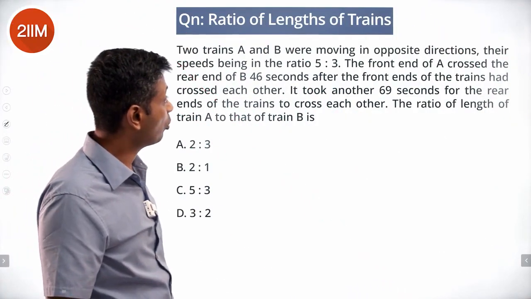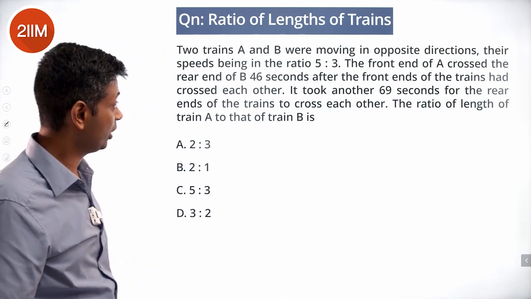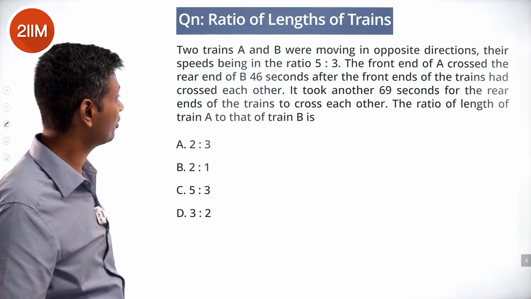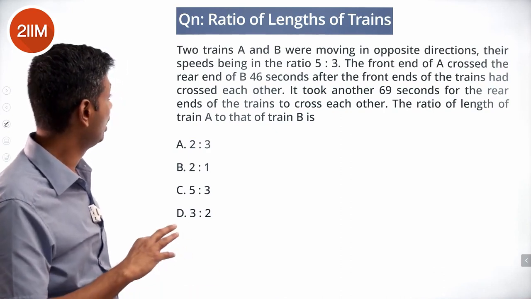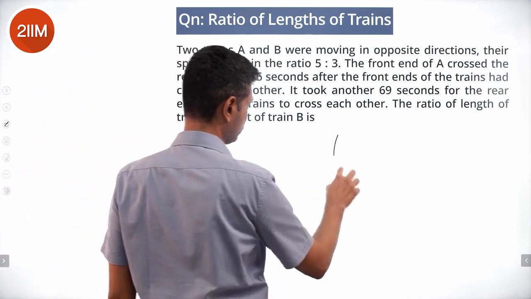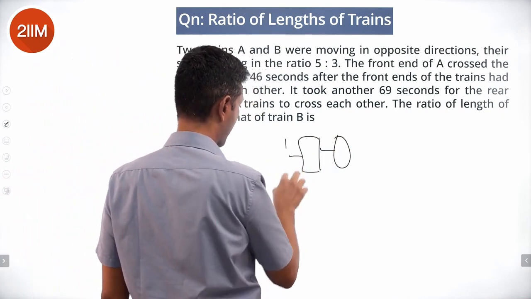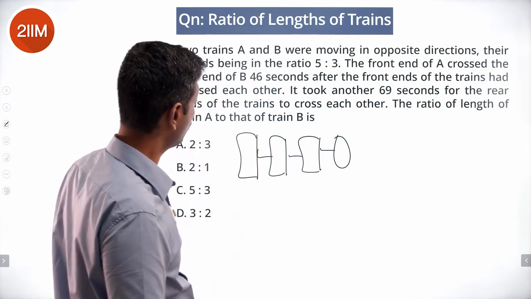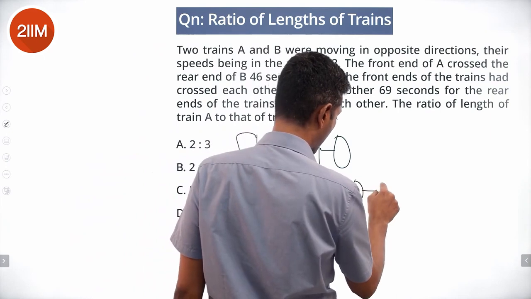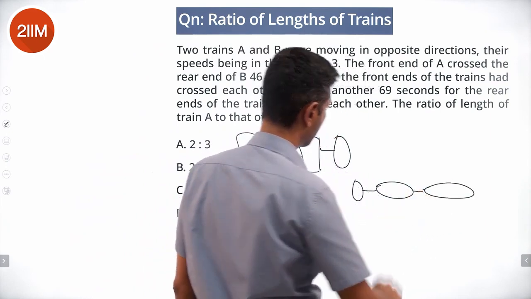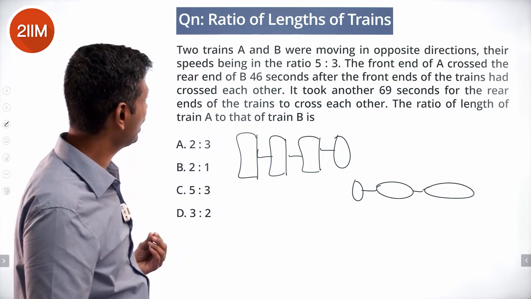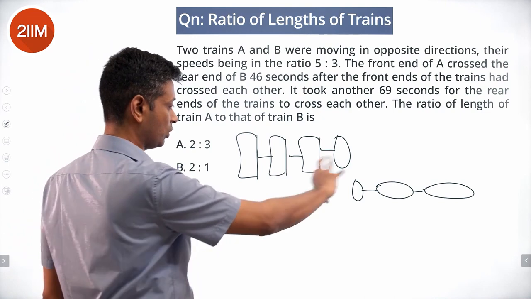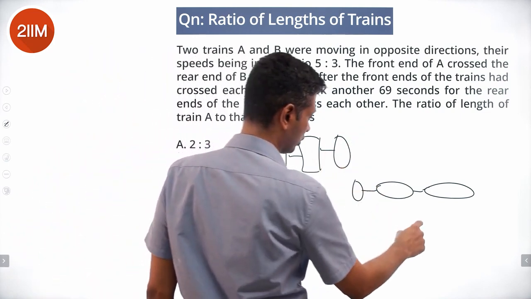Two trains A and B are moving in opposite direction, their speeds being in the ratio of 5:3. The front end of A crossed the rear end of B 46 seconds after the front ends of the trains had crossed each other. Very interesting. So let's say this is A. A and B speeds in the ratio of 5:3. Let's say this is B. Nice. Front end of A crosses the rear end of B 46 seconds later. So this crosses over. The front end crosses the rear end. So we go to some place like this.